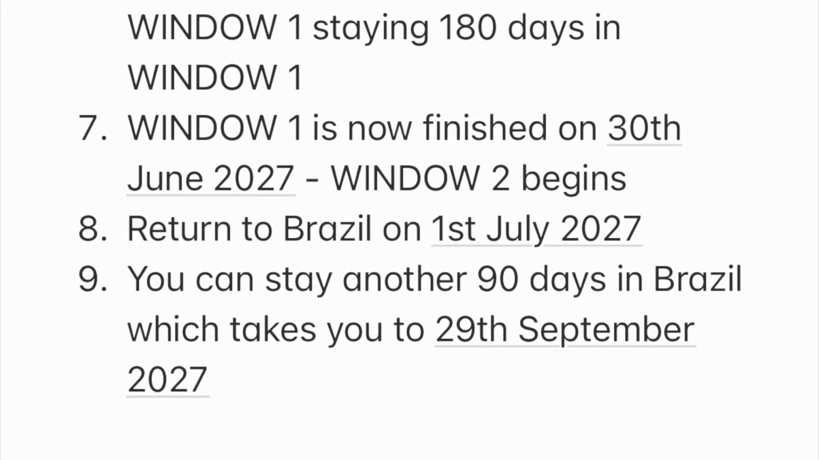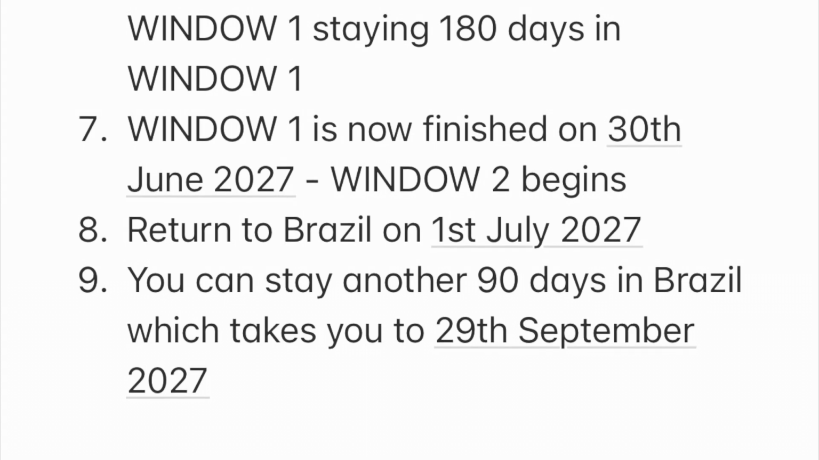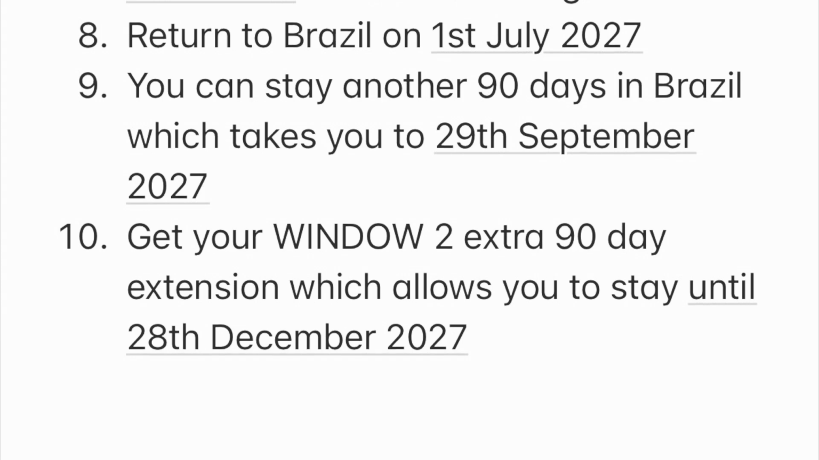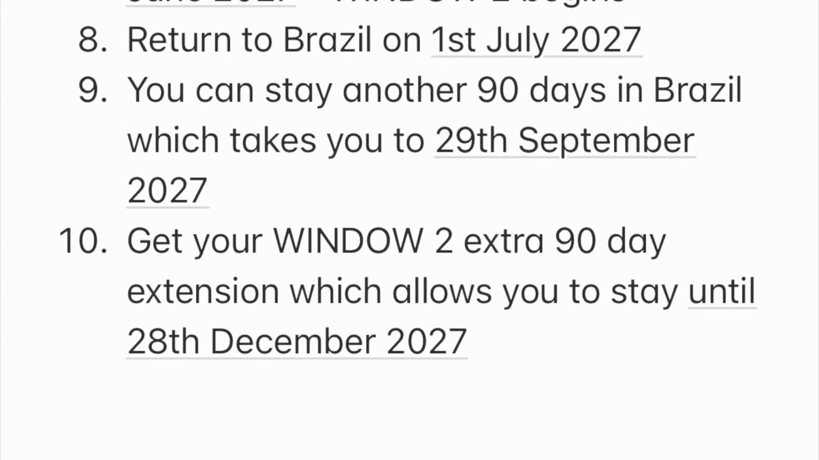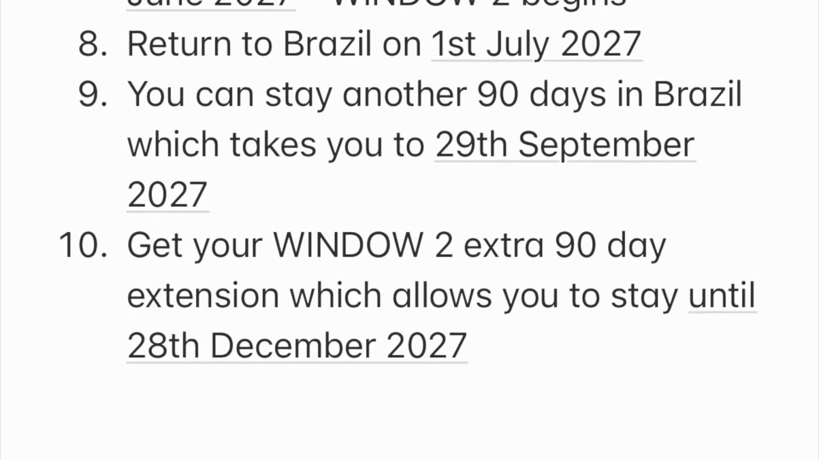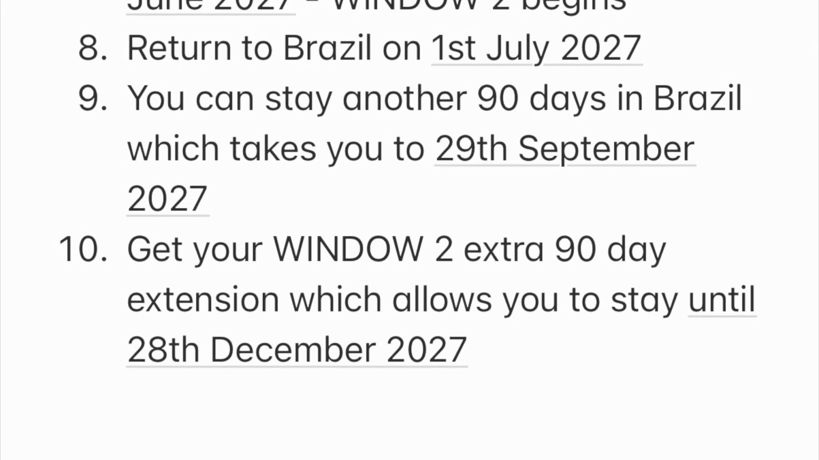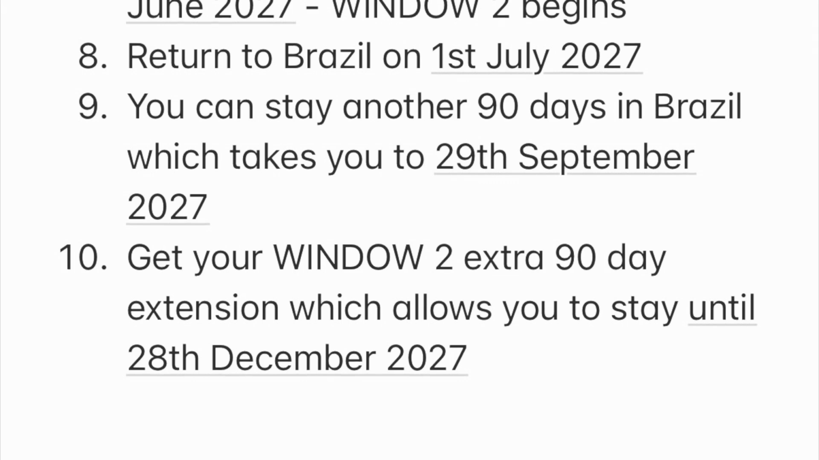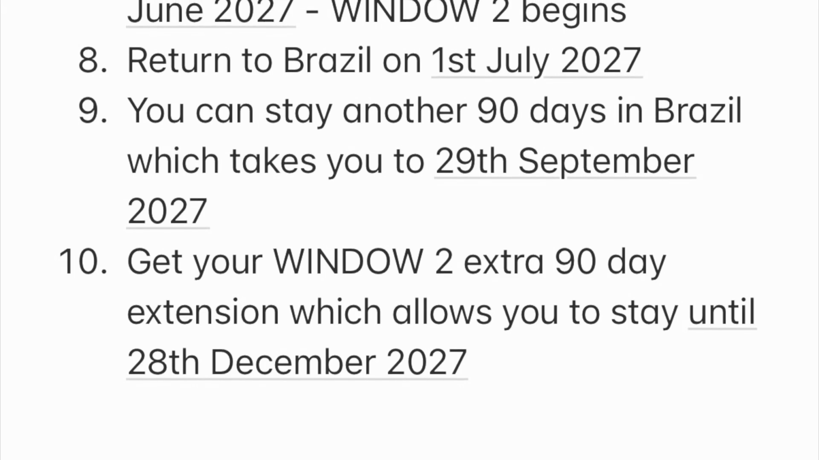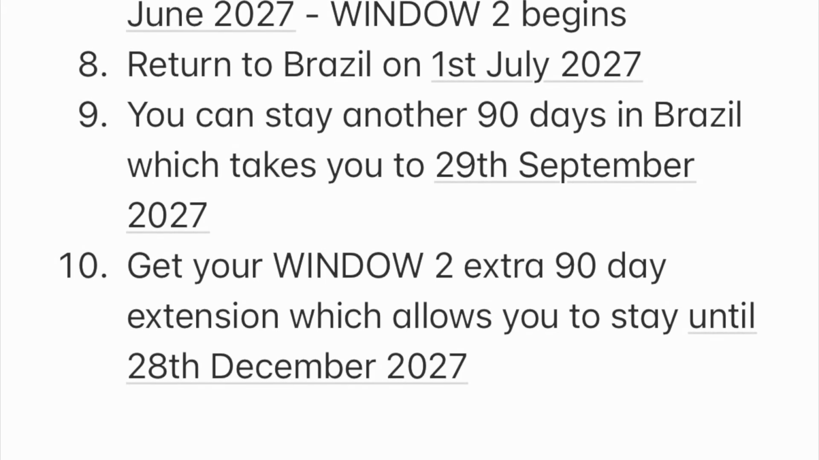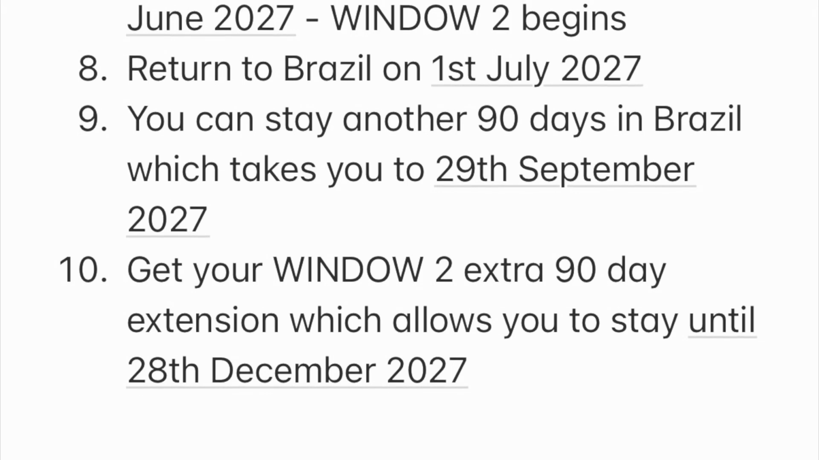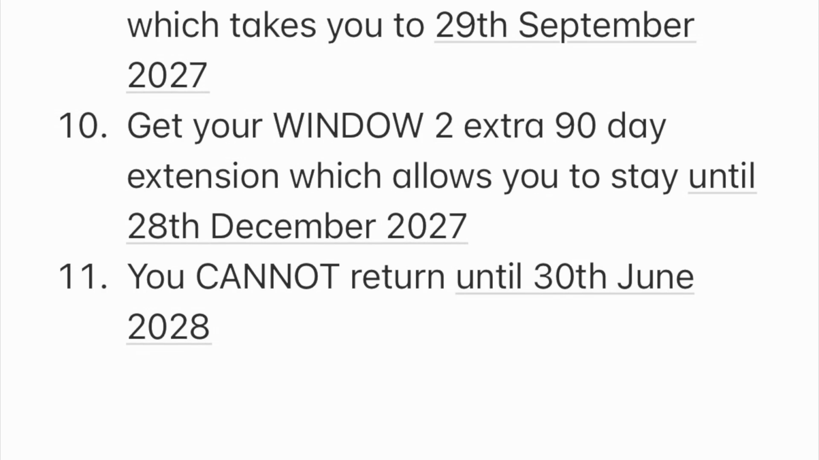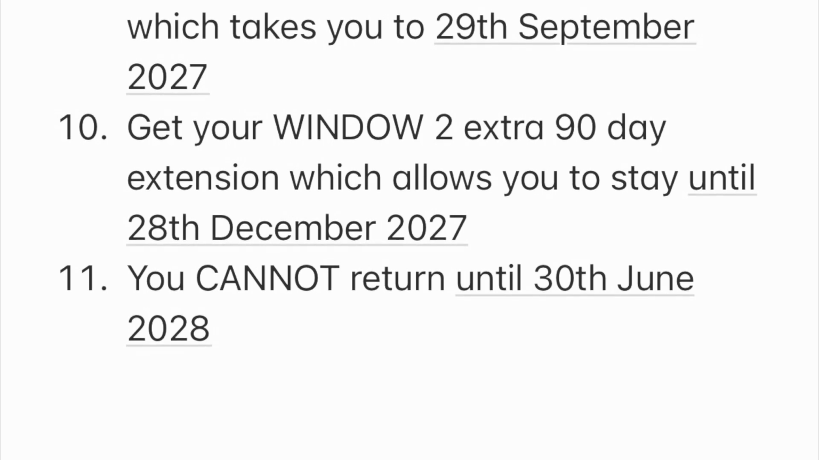You can then stay until the 29th of September 2027, and now you can get your second extension of an extra 90 days because we're now in window 2. You're allowed to get another extension in window 2, and this extra 90 days takes you up to the 28th of December 2027. And there you go, that is your full calendar year in Brazil, apart from like 5 or 6 days. Now, I just have to add that that means you are now not allowed to return to Brazil until the 30th of June 2028 because you've used up all of your 180 days in window 2.